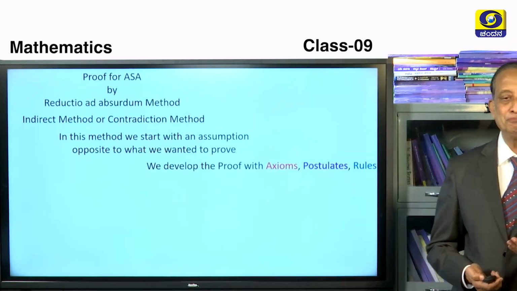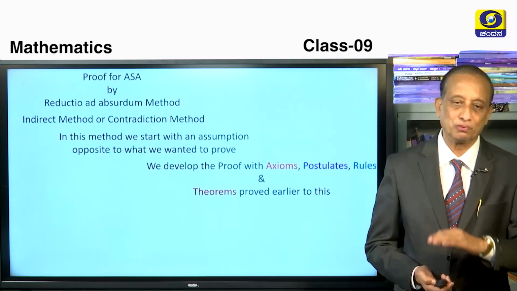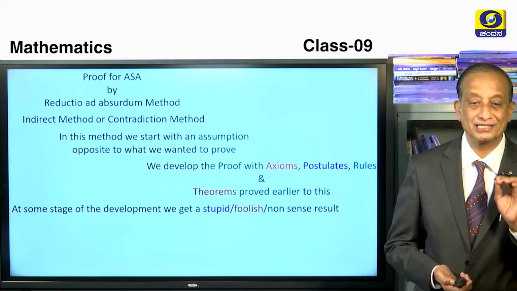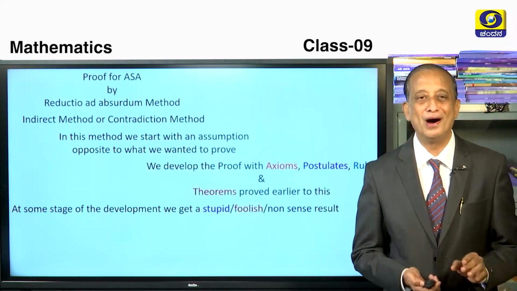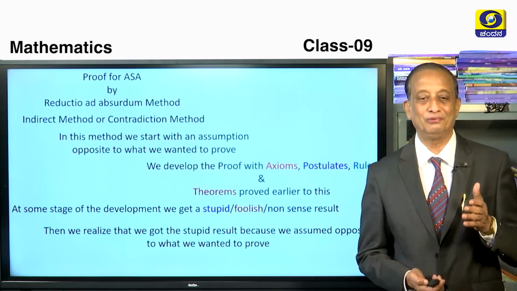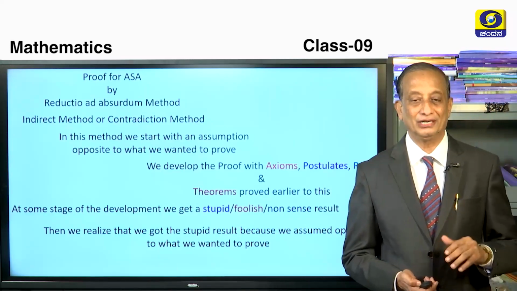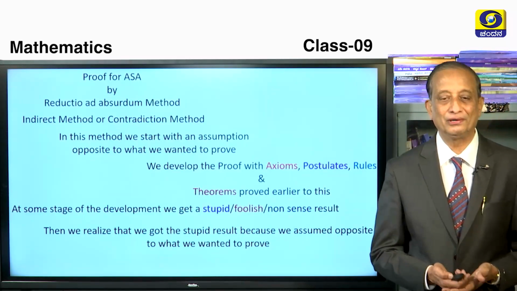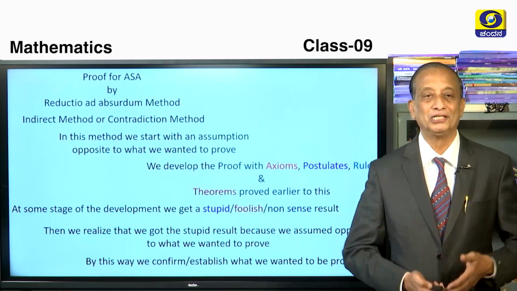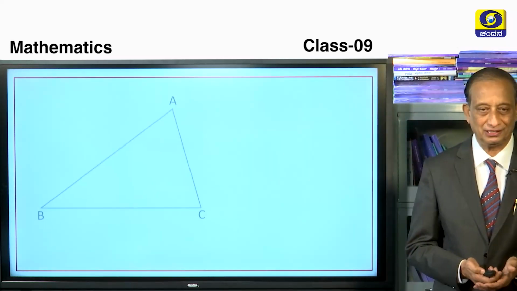So we develop the proof with axioms, postulates, rules and theorems proved earlier to this. At some stage of the development, we get a stupid, a foolish, nonsense result. Then we realize that we got the stupid result. It's all because of the assumption that we made opposite to whatever we wanted to prove. By this, we confirm or establish the truth of the statement. So this is how we are going to proceed.